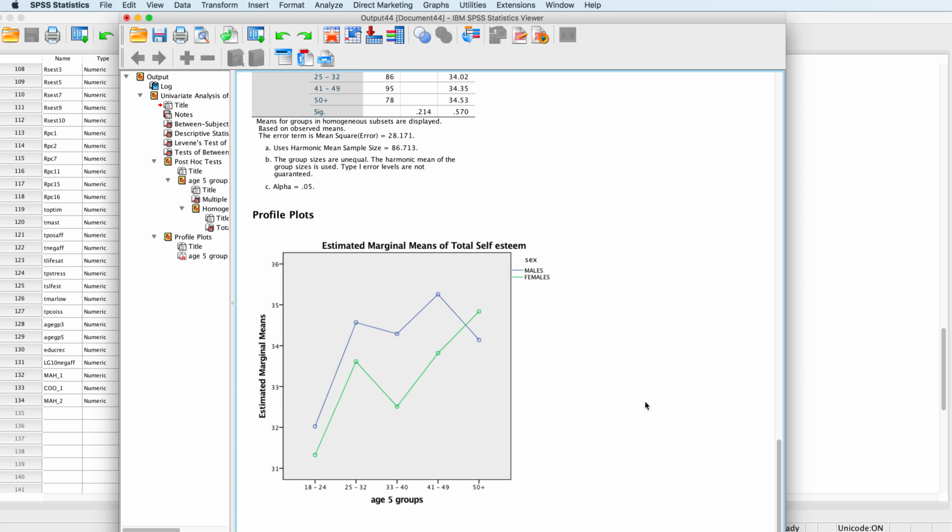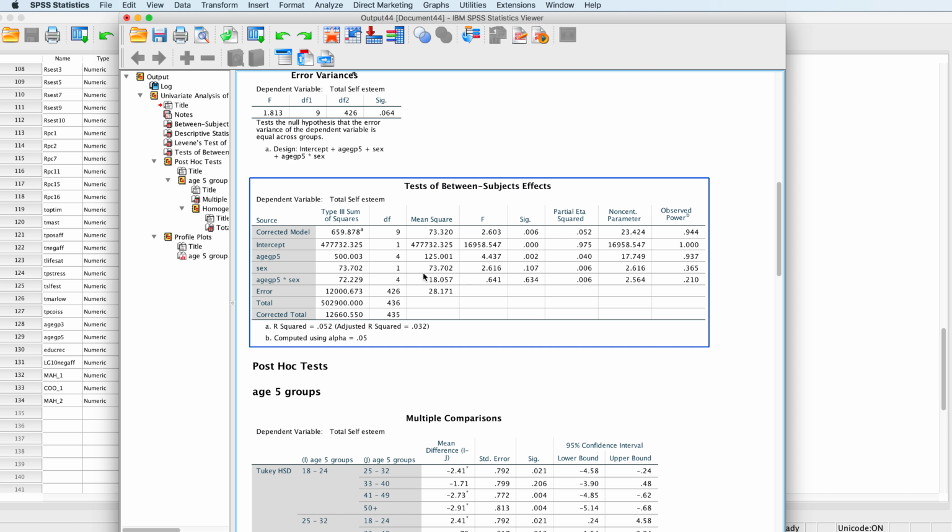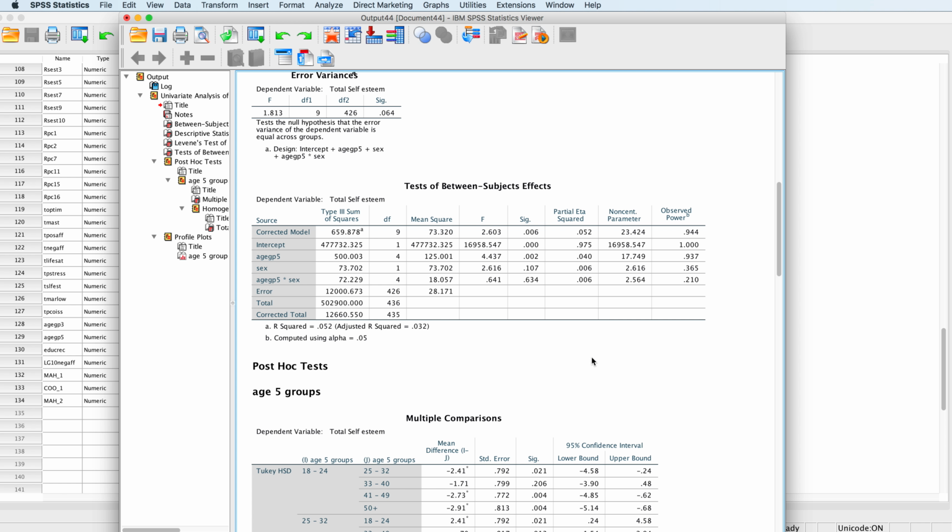So that's the next example. When we do the write-up, we're going to report the main effect for age, and then report that sex was not significant as a main effect, and there was no interaction effect.